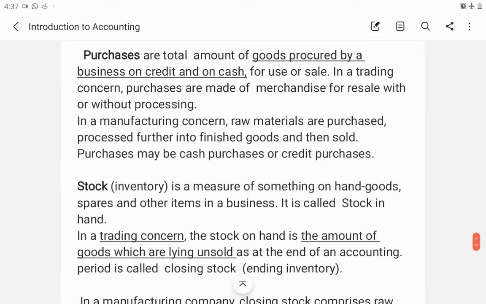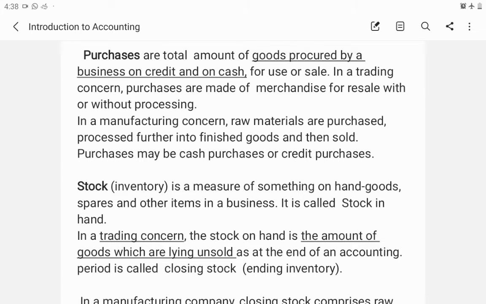Next is purchases. Purchases are the procurement of goods. For payment made, or on agreement of future payment, goods are purchased. So that is called the purchase. Mainly raw materials are purchased and processed into finished products. That is purchases.